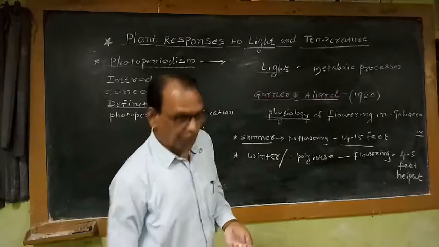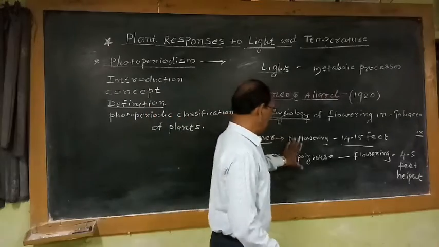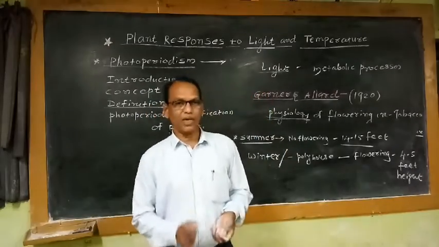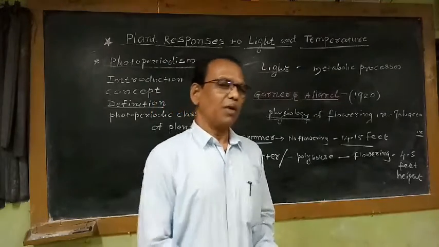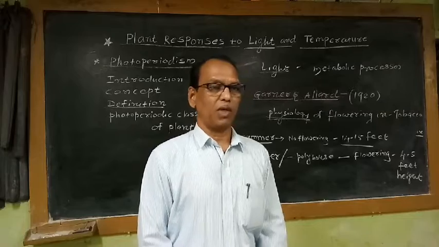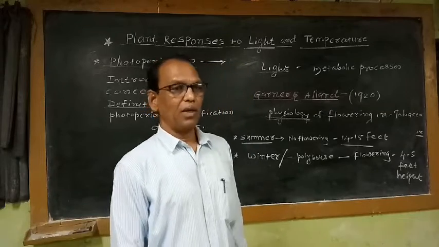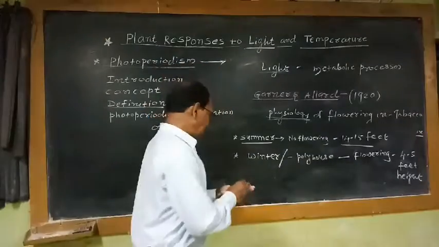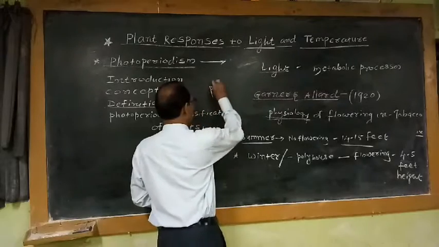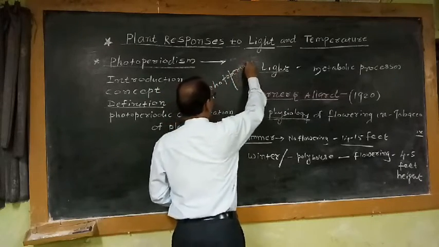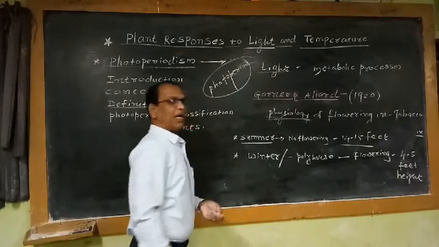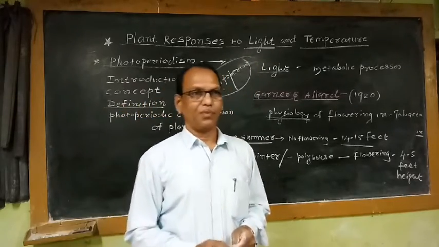From this they discovered, by observing different factors, which factor is responsible for initiation of flowering. They reported that this single factor is the photoperiod, or light period in a 24-hour cycle.